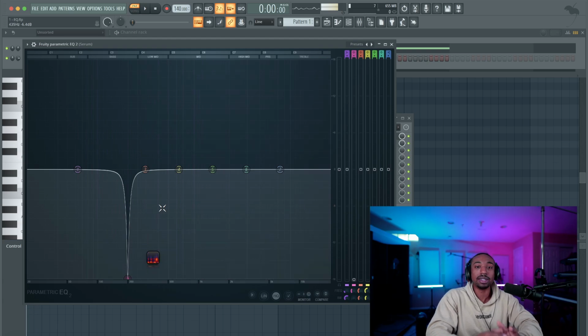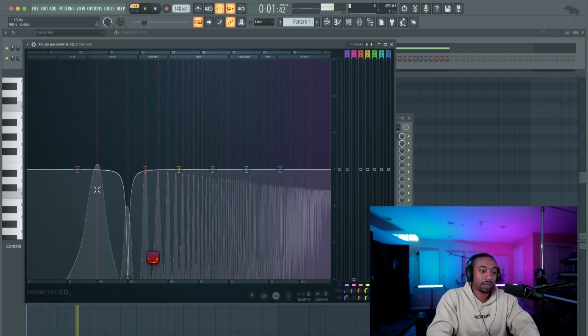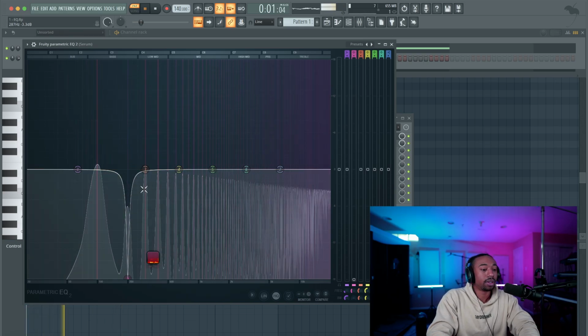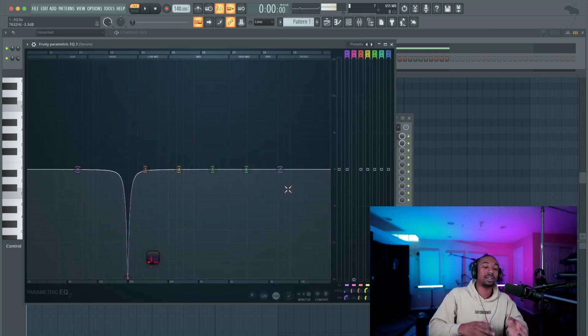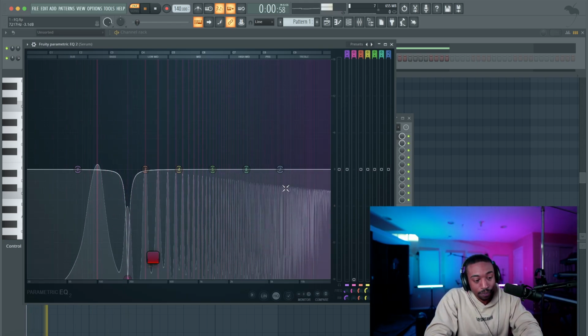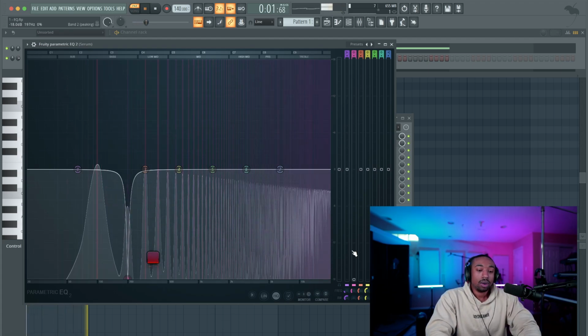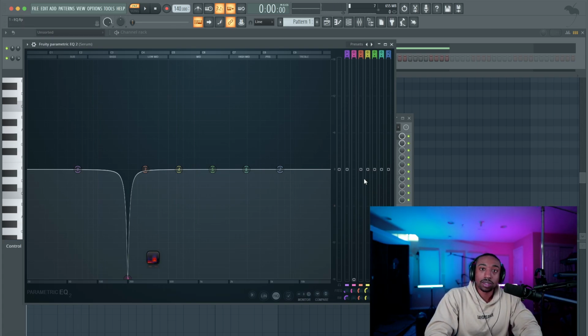Now you don't have to be this extreme with your EQ. You just need to understand how a sound is built as far as fundamentals. Remember, over here on the left, that's the first fundamental. Then that second hill is the second harmonic. Third hill is the third harmonic, and it just multiplies all the way up. Now, different sounds have different harmonics, even and odd. You don't need to memorize this. The point is to understand that we're EQing out certain sections of a sound to change the tone of a sound.